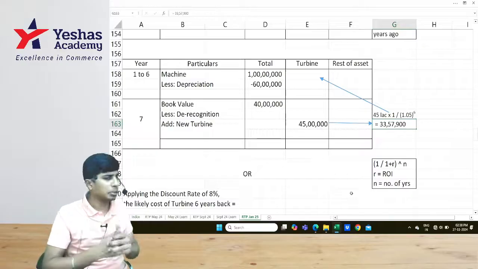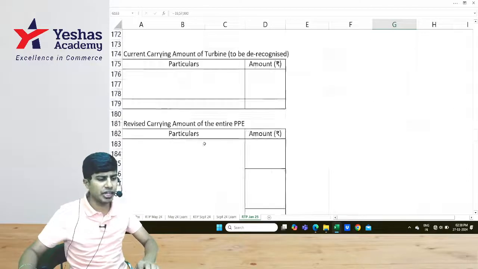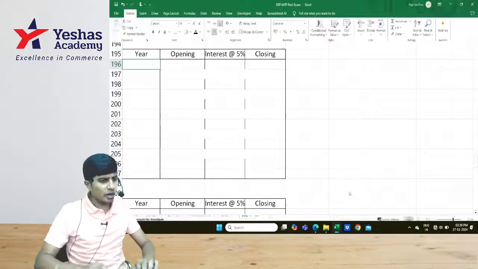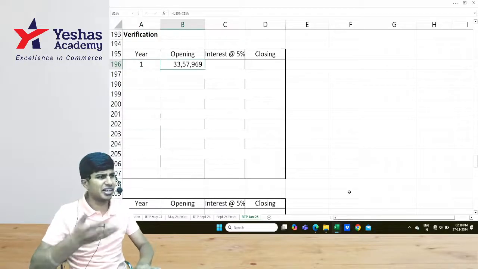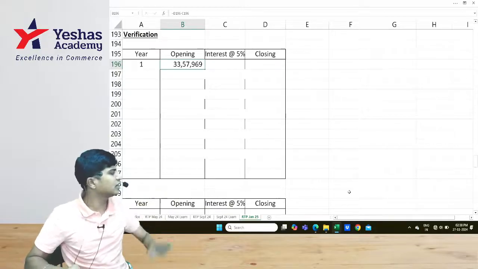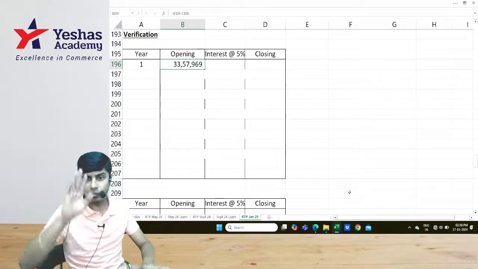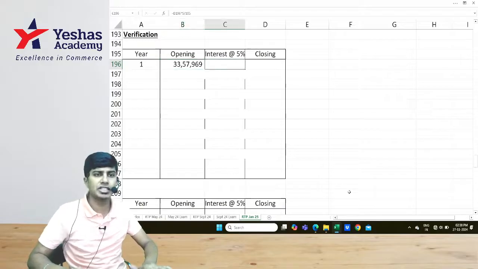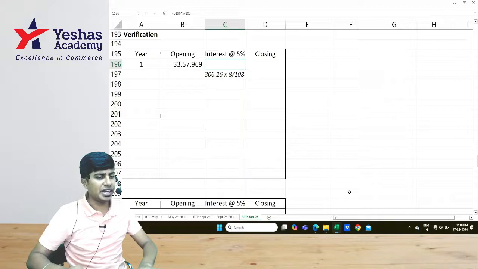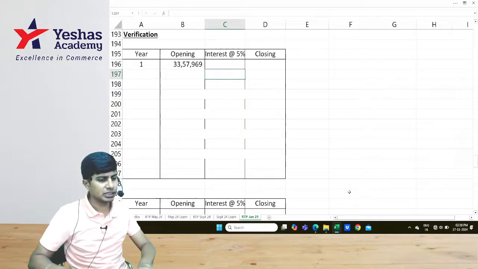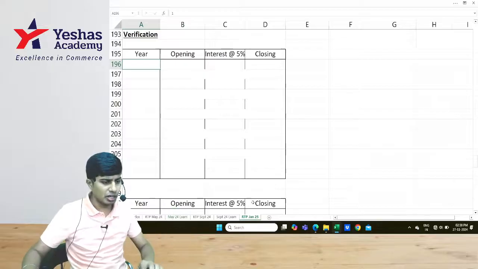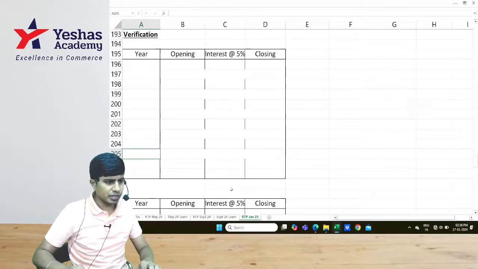Let's do a cross verification. Please take 33 lakh 57,900 in your calculator. Just verification, okay? Trying to show it to you. Why is 33 lakh 57,916 or whatever is correct? If you take 33,57,969 as the cost of the turbine 6 years ago, add interest at 5% to it. This we can use it to come in reverse. See, I'll tell you.